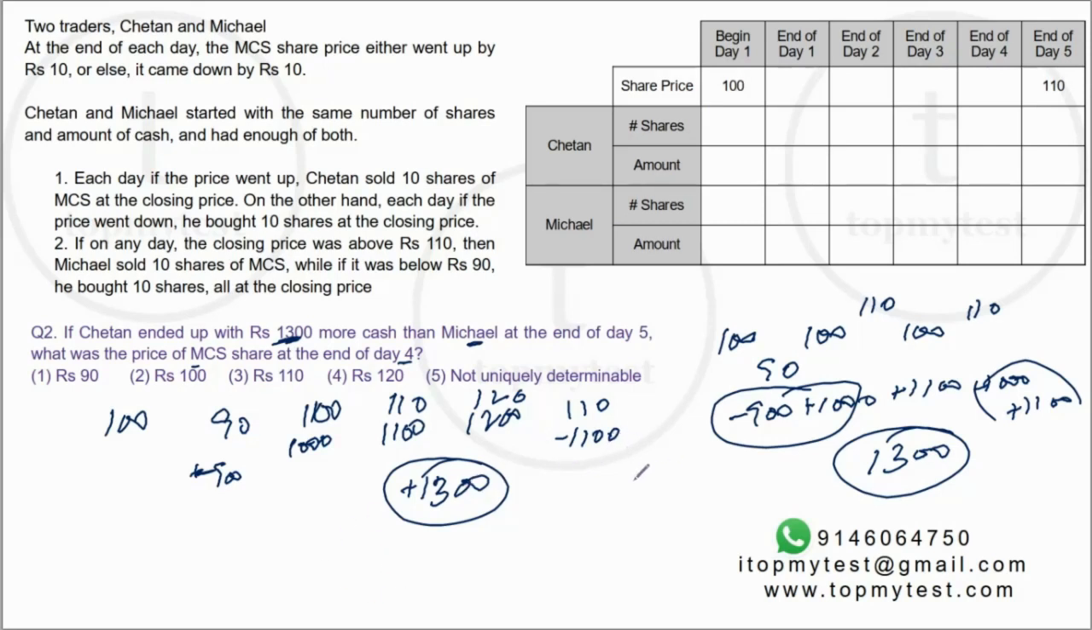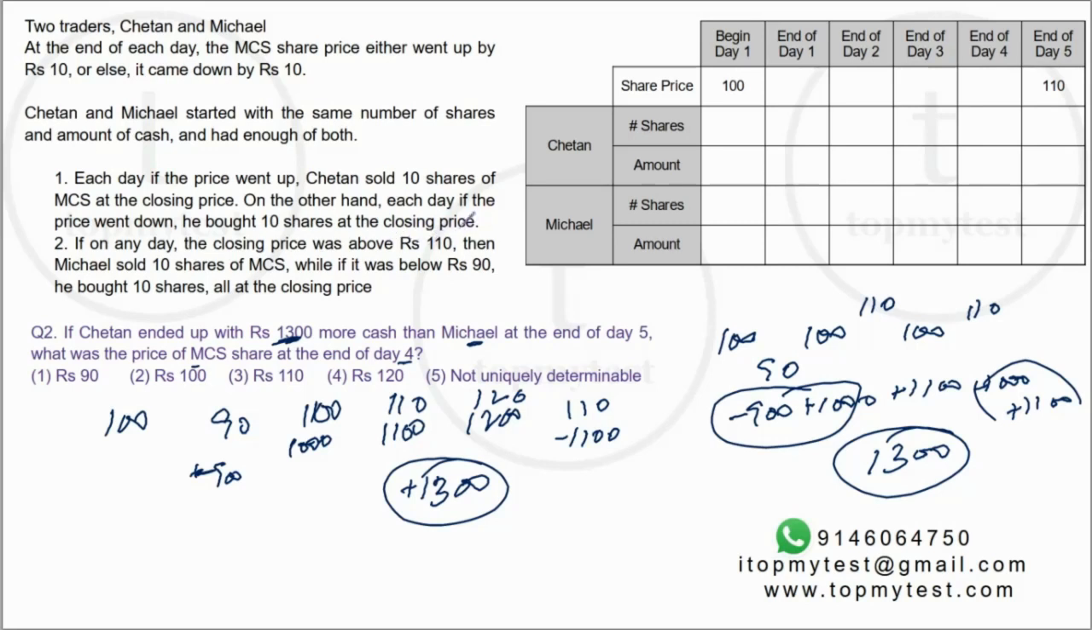Now, given this scenario, the question says Chetan has 1300 more than Michael. Chetan has 1300 cash more than what he started with, which means Michael has exactly the same amount of cash that he started with. Now that is possible only given the range that Michael operates in. See, Michael operates in very large ranges.